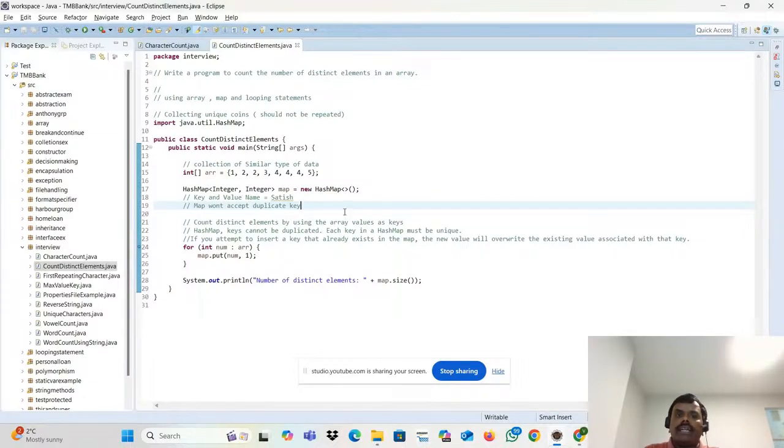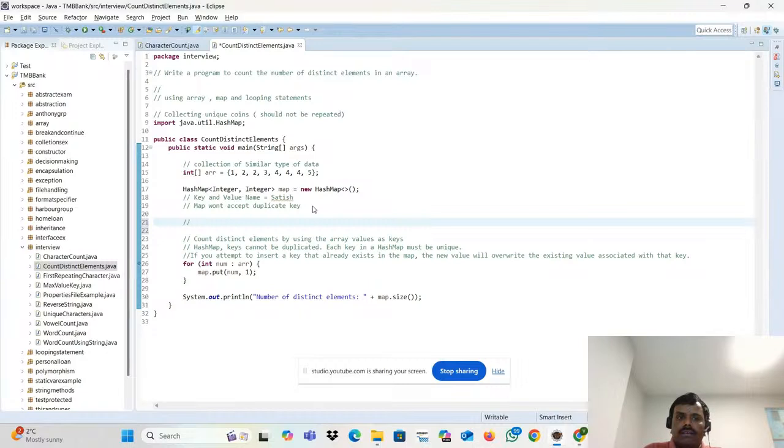Now you are trying to add this value 1 into one key. What is the key? Here you're trying to add into the map. That is one. And how do we add a value into the map? With the help of the put method, right?